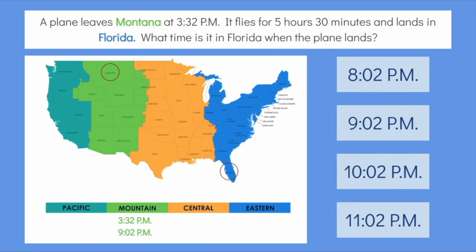But what time did the plane arrive in Eastern Time? Since Eastern Time is 2 hours ahead of Mountain Time, we need to add 2 hours to the arrival time. 9:02 p.m. plus 2 hours is 11:02 p.m. So, in Florida, the plane arrived at 11:02 p.m. Putting all this together, the plane left Montana at 3:32 p.m. Mountain Time and arrived in Florida at 11:02 p.m. Eastern Time. So that's our answer. The plane lands at 11:02 p.m. in Florida.